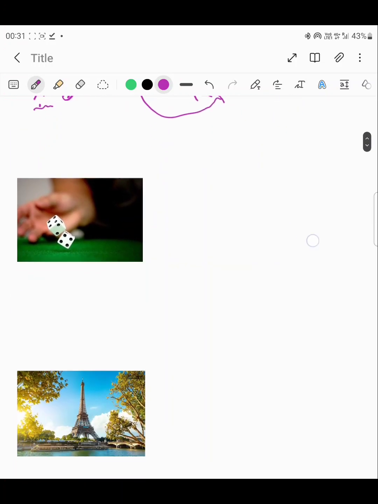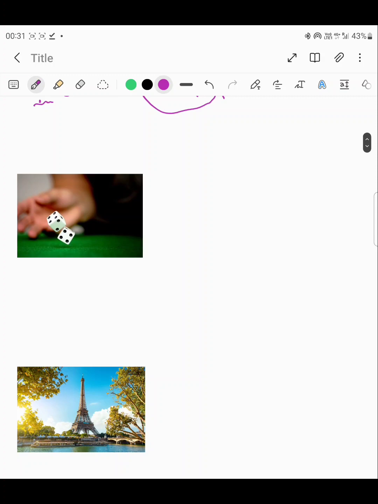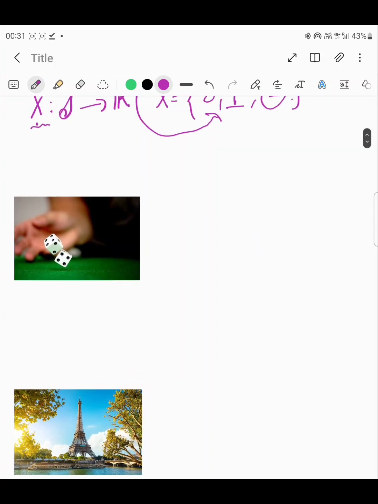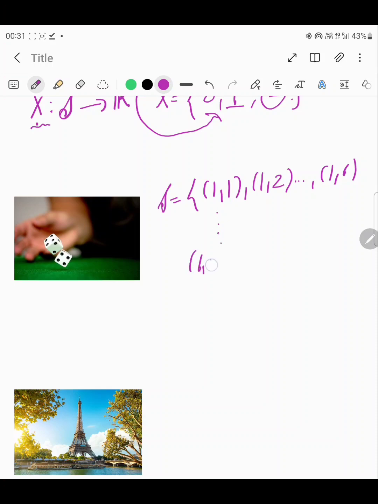So let us see another example. Let us say we have a roll of a pair of dice, and we have this sample space S for the same, that is 1 1, 1 2 up to 1 6, and it goes like this: 6 1, 6 2 up to 6 6, right? Now we say that this random variable X is a function which is defined from the sample space S over the set of real numbers R.